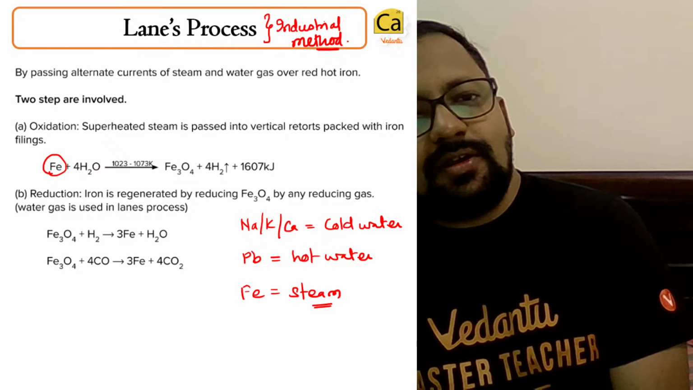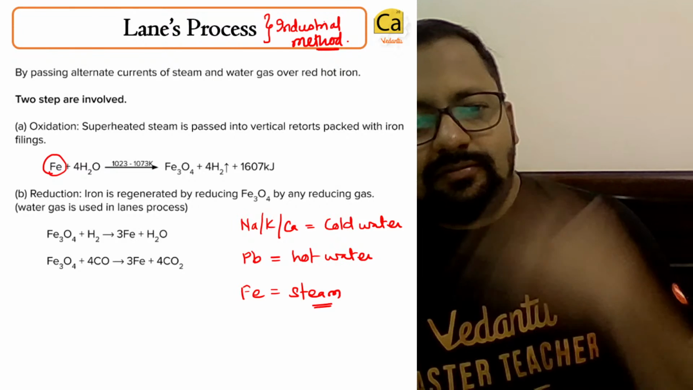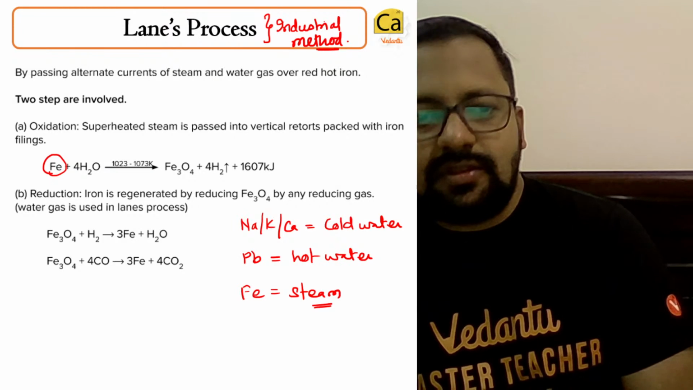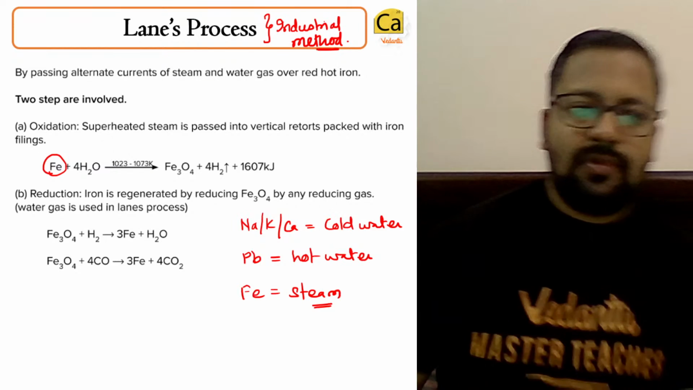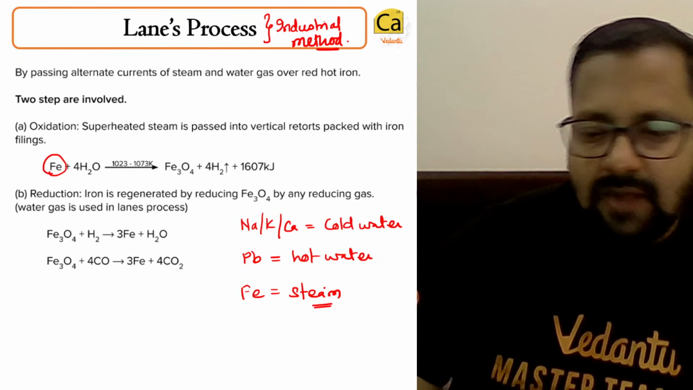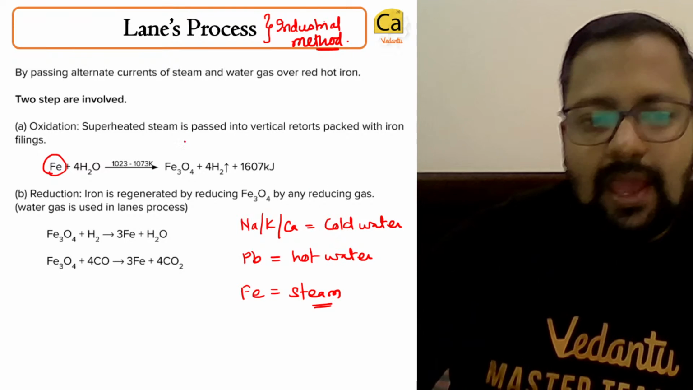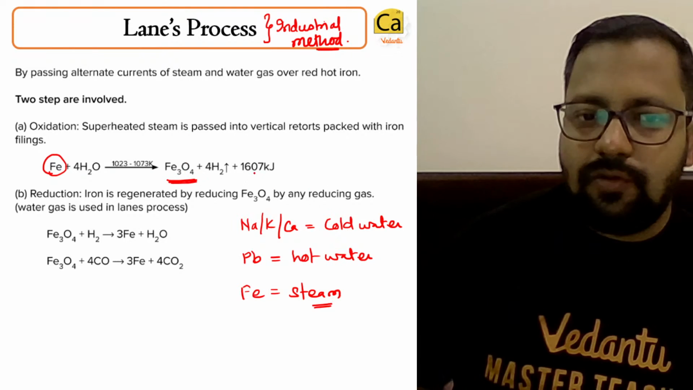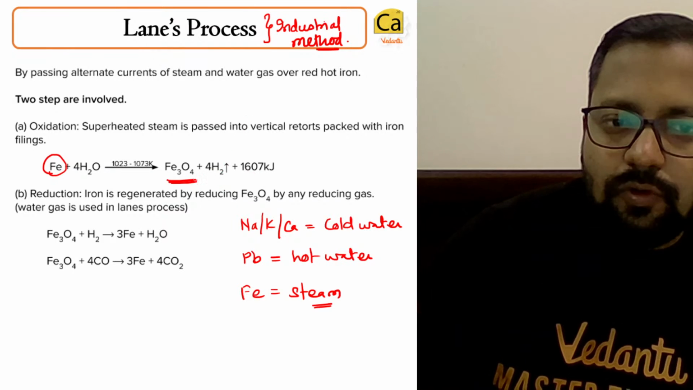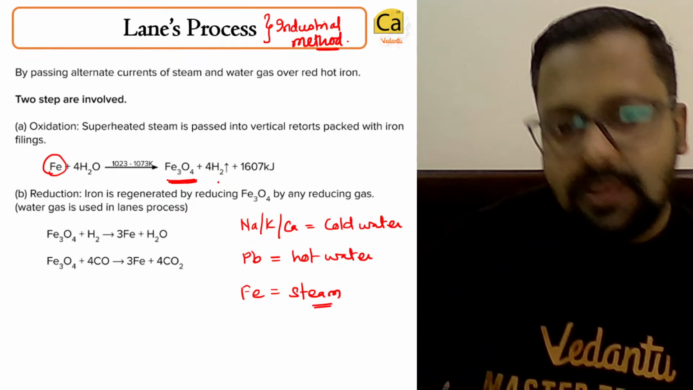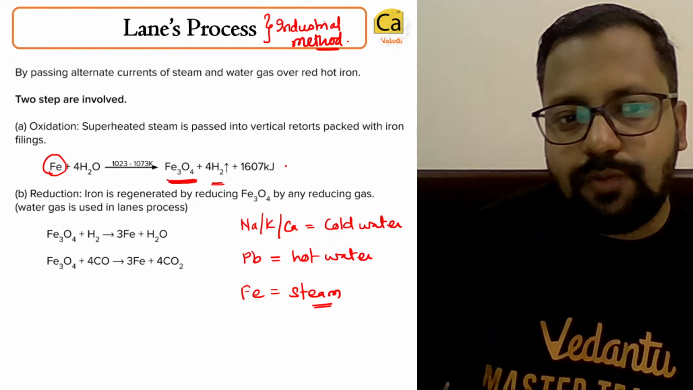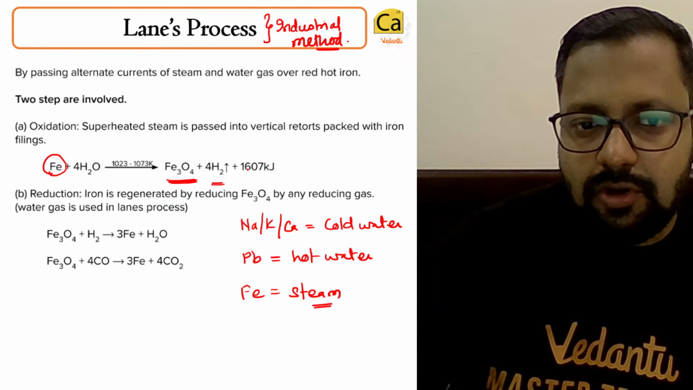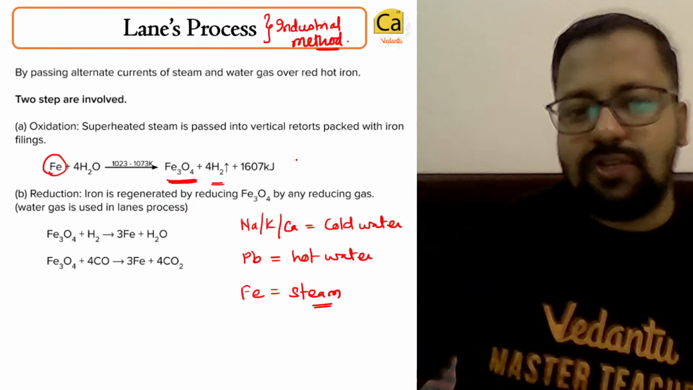So iron will react with steam, and it will produce Fe3O4. Fe3O4 will be produced along with hydrogen gas, and this process will give out some amount of heat, that is 1607 kilojoules of heat.